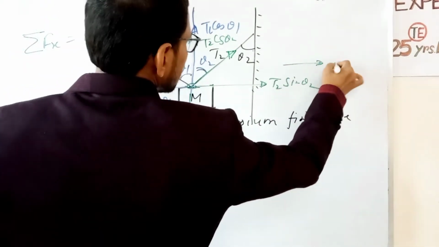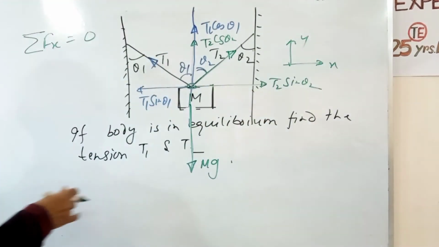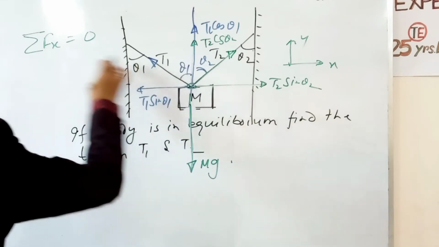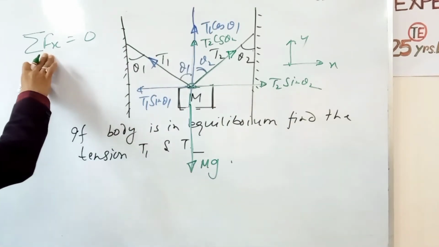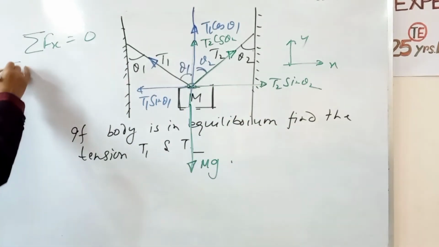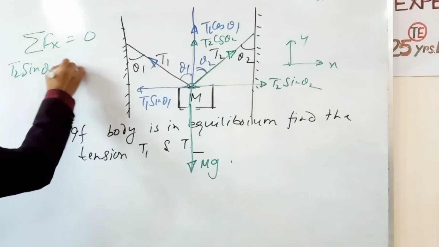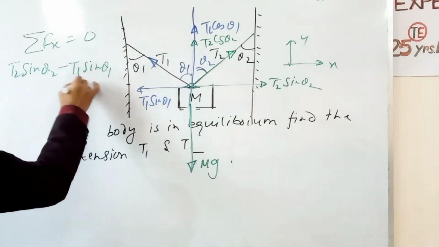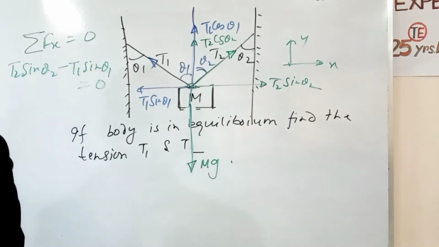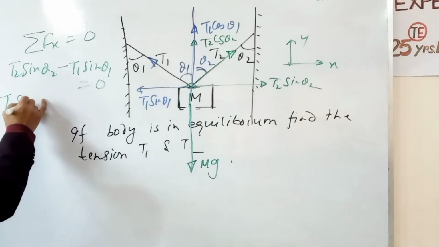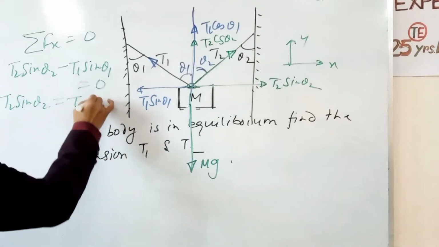Now if we apply the condition of equilibrium, summation of Fx equals 0, taking the x-axis along this and the y-axis along this, the force along the x-axis is T2 sin θ2 minus T1 sin θ1, which is equal to 0. So this is one condition, and we get T2 sin θ2 equal to T1 sin θ1.